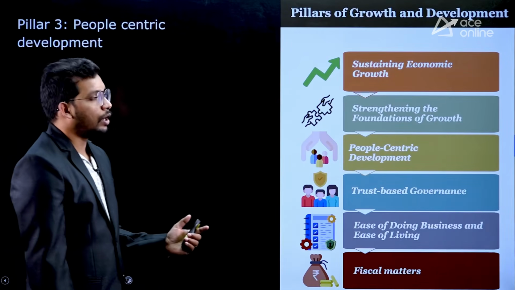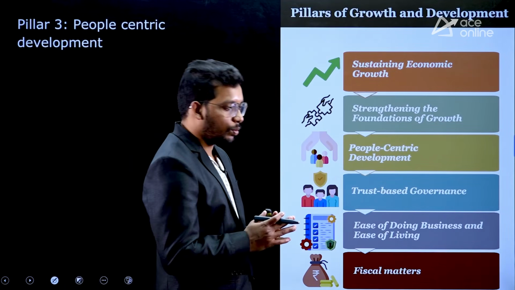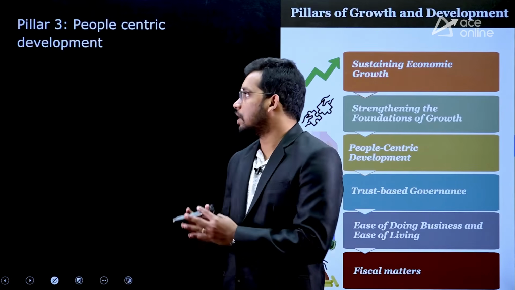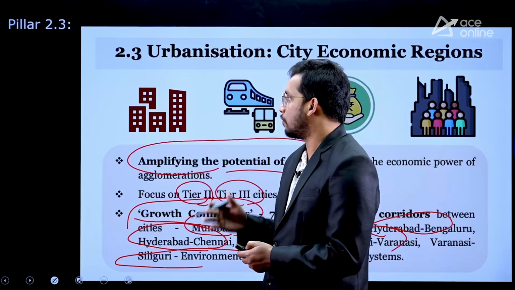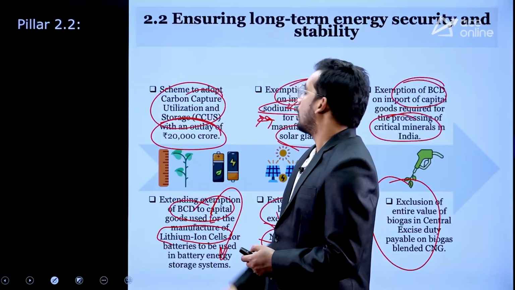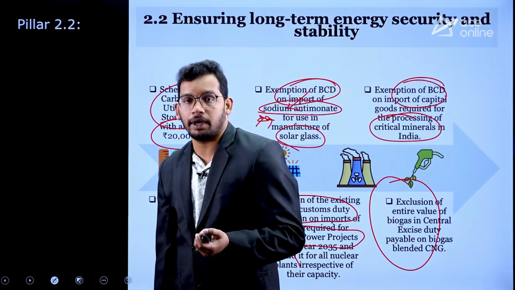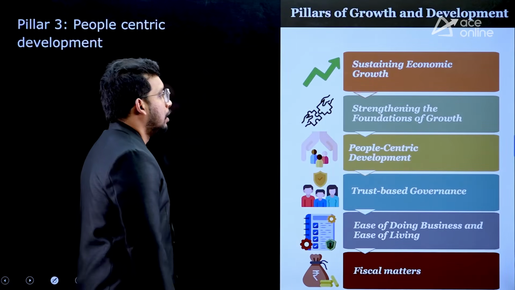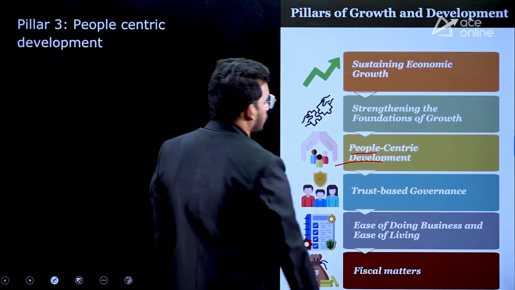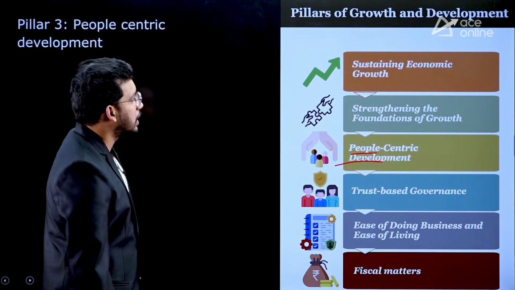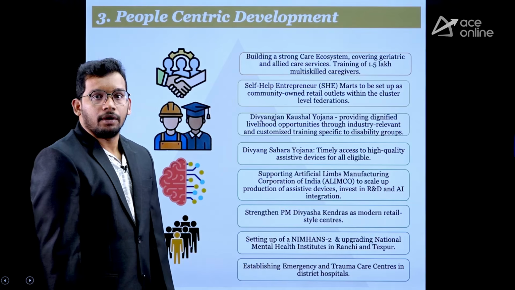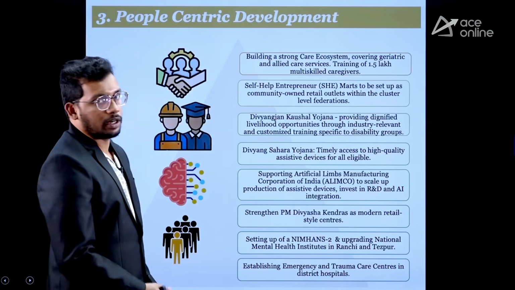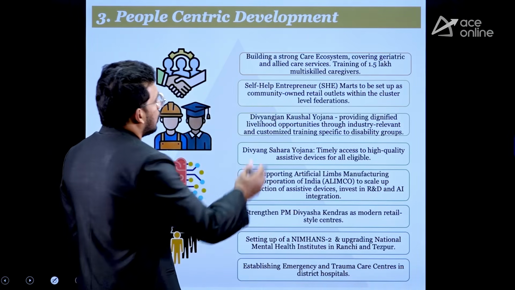So this is about the second pillar. We have seen urbanization, then infrastructure, the first sub-pillar, then energy security. These are the 3 sub-pillars within pillar 2. Now moving to pillar 3, people-centric development. So we are going to focus on people-centric development. What are the initiatives here? Let's see in pillar 3.